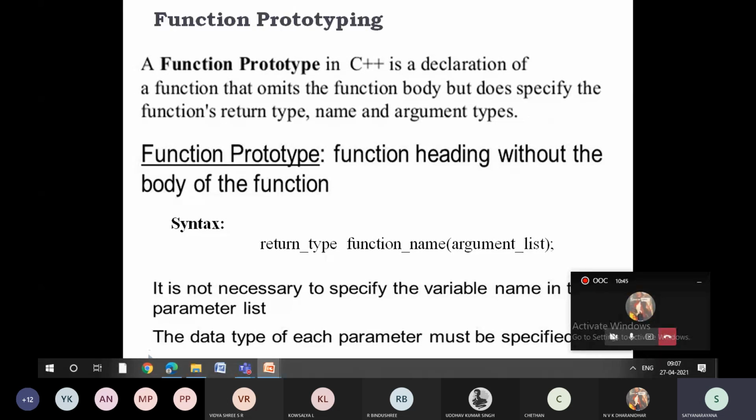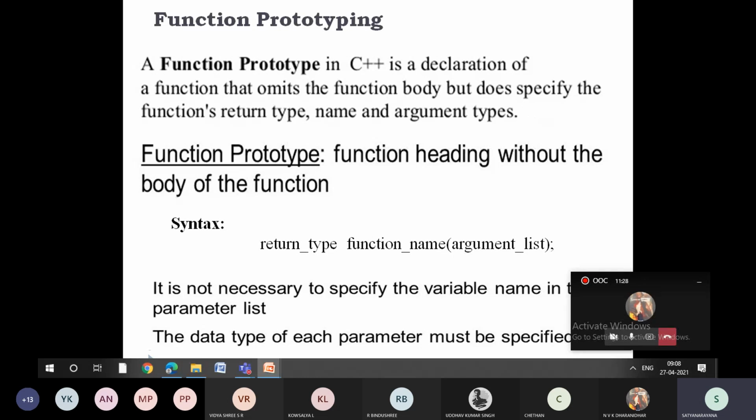So how to write the function prototype in C++? First we need to write the return type of the function, whether it is integer, character, float, or double. Then the name of the function, followed by the arguments list. The best part of function prototyping is you need not mention the parameter names. You need not say whether it is A, B, C, X, Y, Z, P, Q, or nothing. You just mention the data type of each argument and also the return type of the function. We will see the example.